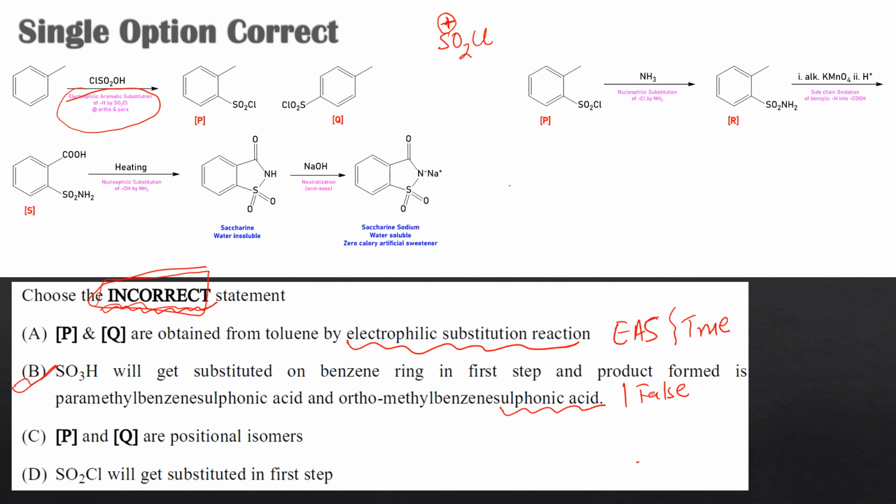Now in option C, they said P and Q are positional isomers. True, because they were ortho and para, which are going to be the position isomers, and SO2Cl will get substituted in the very first step. That is also a true statement. That's not going to be a correct answer. So the correct answer to this first question of this paragraph, in the single option correct, was option number B. That's it.